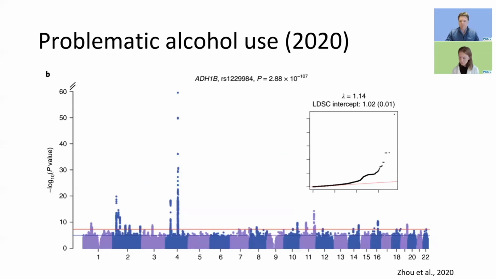And so this is currently the largest GWAS study of alcohol use, which was a meta-analysis of problematic alcohol use in approximately 435,000 individuals. And so one thing I'll point out here is that on the previous slide, we were seeing the most significant variant with a p-value of 9.8 times 10 to the negative 13. And that was the only tower that was emerging. But now with more samples, we're seeing many more peaks, including signals in the alcohol metabolizing gene on chromosome 4 that have increased in magnitude substantially. And we also are starting to see additional associations emerge in genes, such as what we see over here on chromosome 2 in the glucokinase regulator gene, which encodes the regulatory protein involved with glucose metabolism in liver cells.